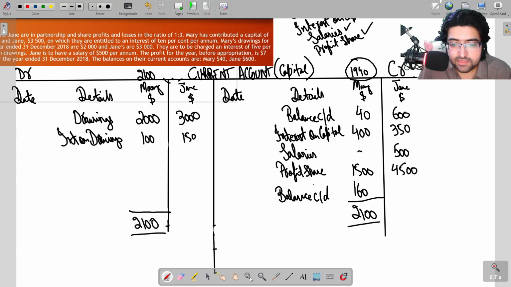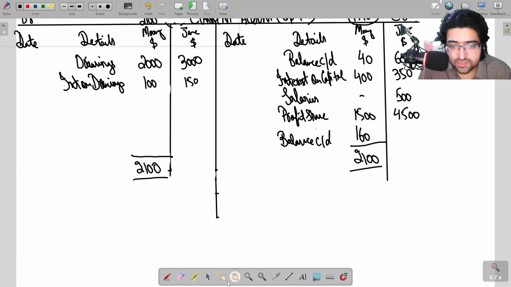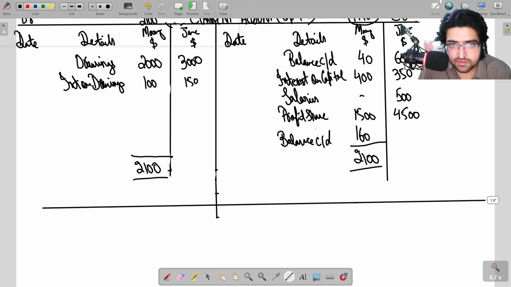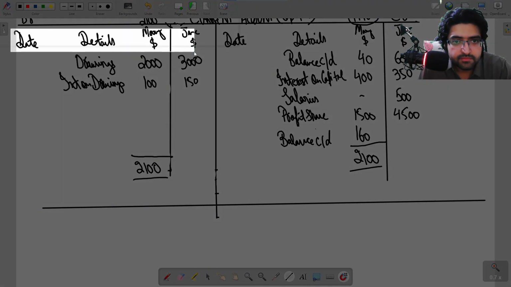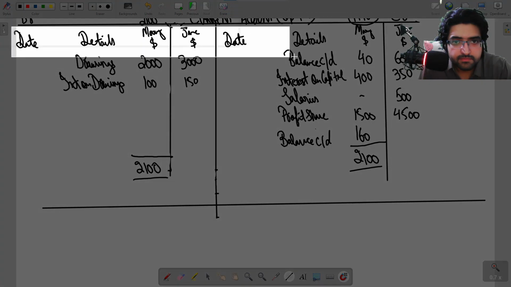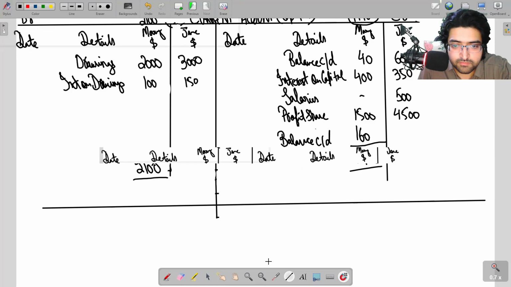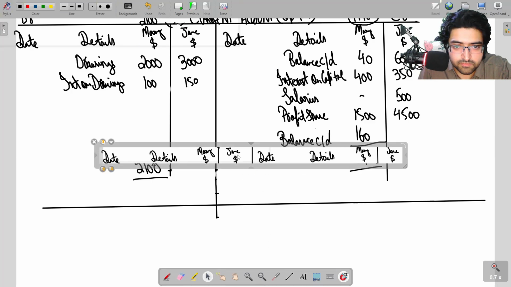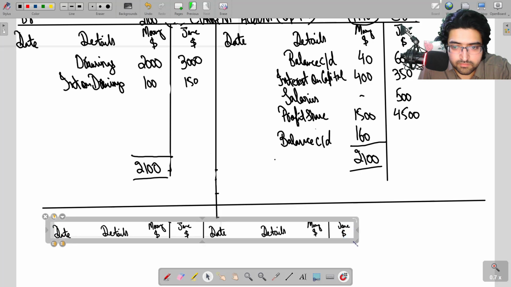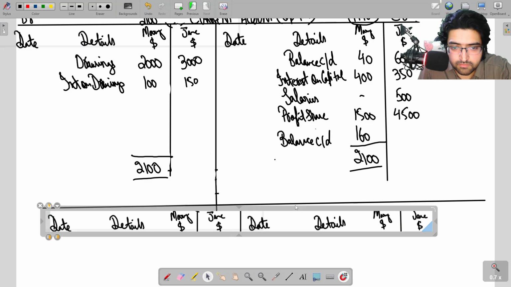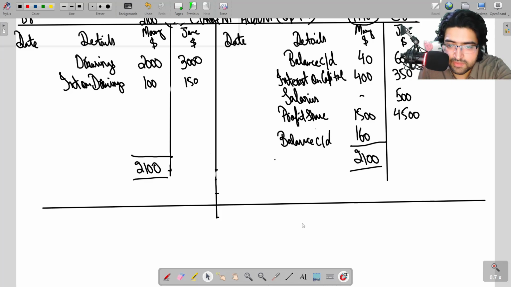And you know that balance brought down is always on the opposite side of the balance carried down. So her final balance, let me just copy these. Never mind, just rewrite these.